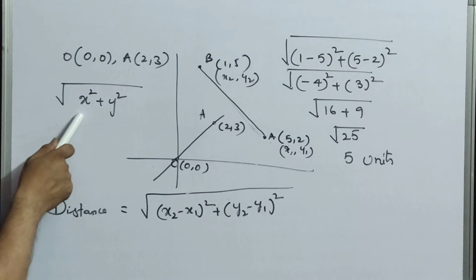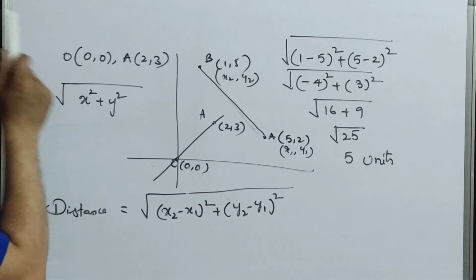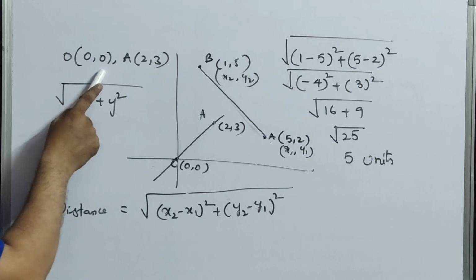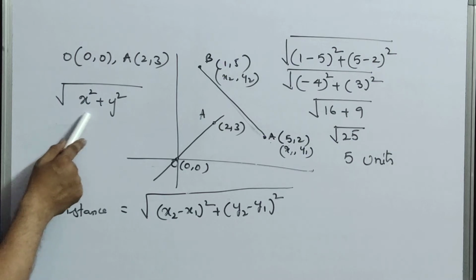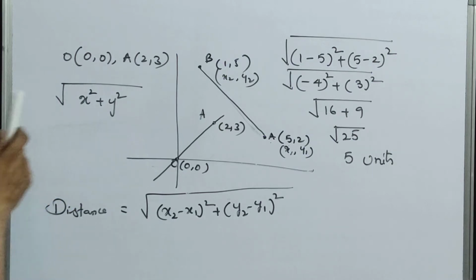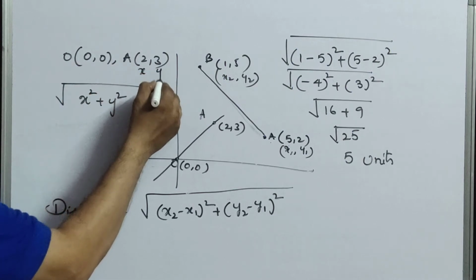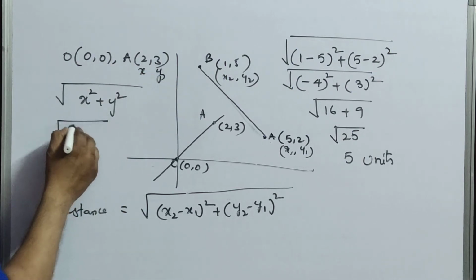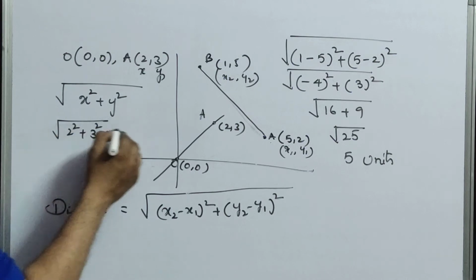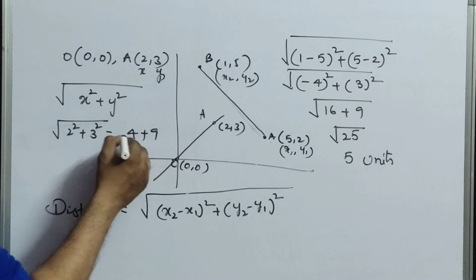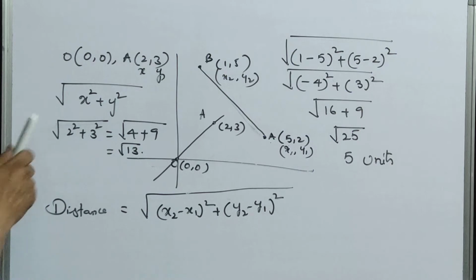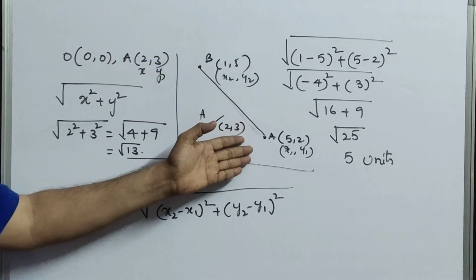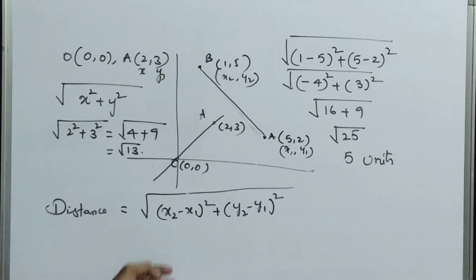You apply this formula when one of the two points is the origin. Then directly you can use root over x square plus y square. Here x is 2 and y is 3. That means root over 2 square plus 3 square. 2 square is 4, 3 square is 9. So that is square root of 13. Okay? When to use this formula? When one of the points is the origin. When the 2 points are like this, then you have to apply only this formula. Okay, now it is clear.